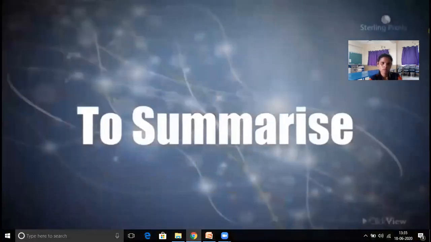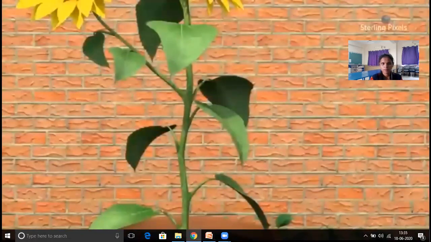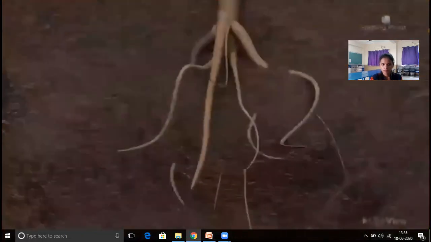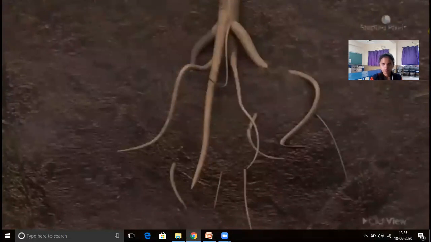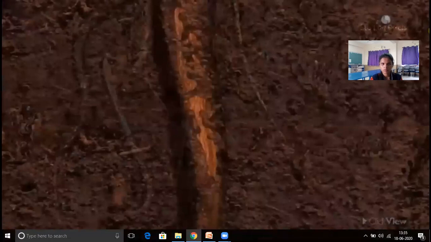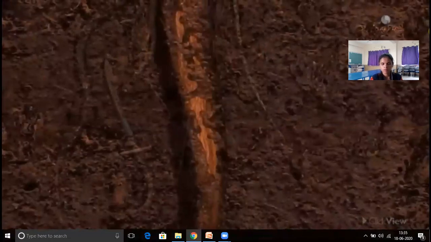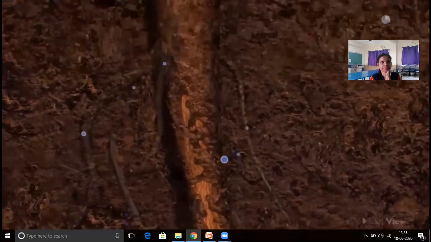To summarise, roots anchor the plant to the soil. Roots bind the particles of soil together and prevent soil erosion. Roots absorb water and minerals from the soil.